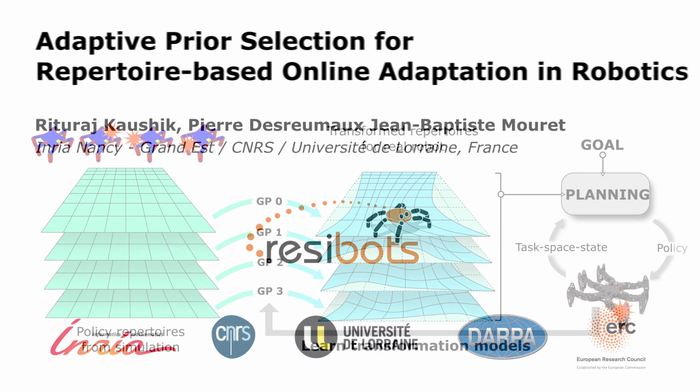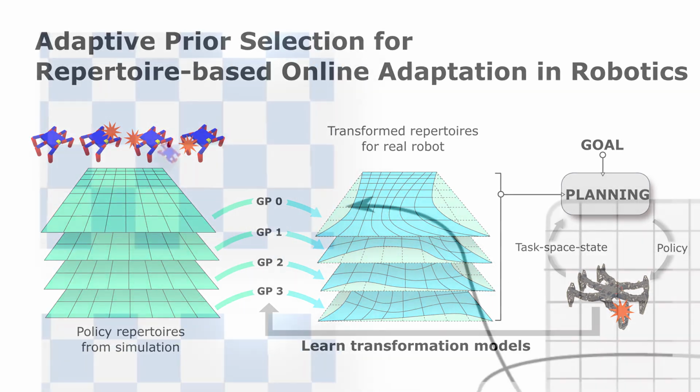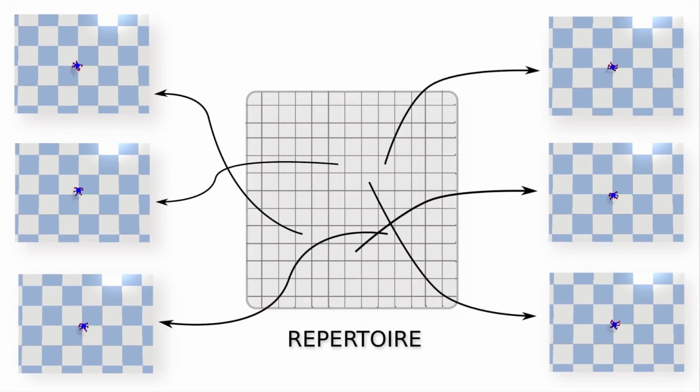We propose an algorithm that incorporates multiple repertoire-based priors from simulation for fast online learning in robotics. Among data-efficient online learning in robotics, repertoire-based learning starts by generating a large diverse set of elementary policies in simulation. Then these algorithms learn to pick online the best working policies according to the current situation, such as mechanical damages